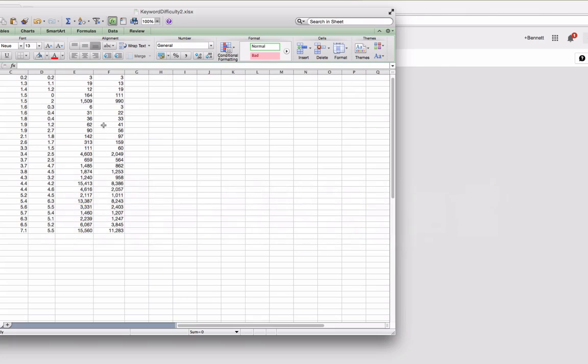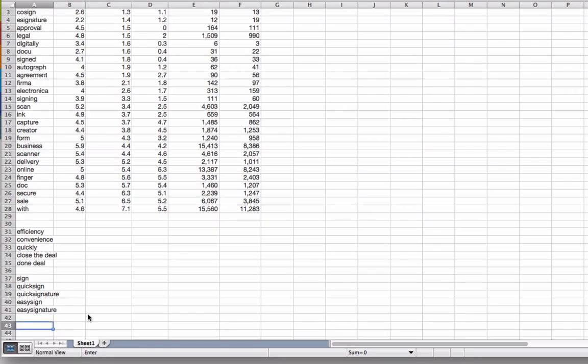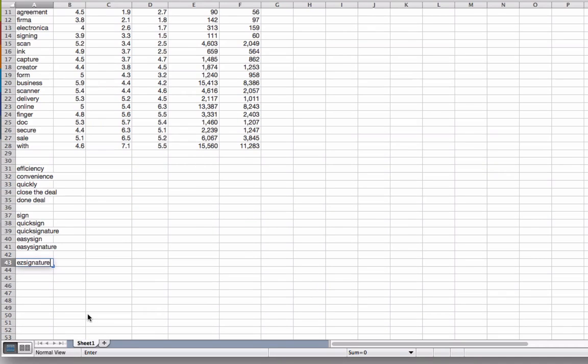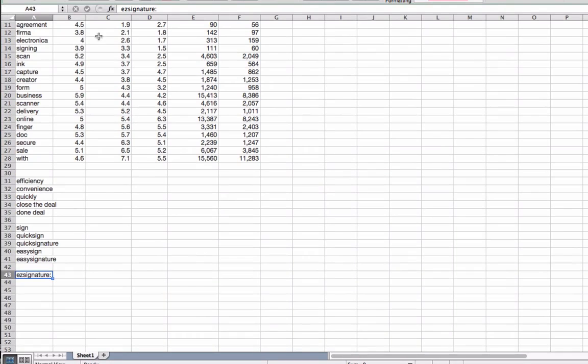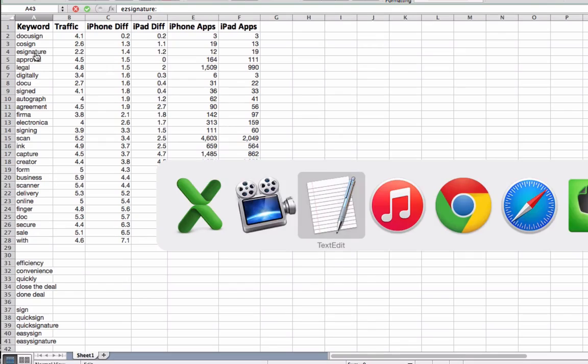So I think for the purposes of this hypothetical demo video, I'm going to go with Easy Signature as the brand, the main brand, and I'm going to just add a colon. And I'm just going to add some kind of description that will focus on keywords that I have here and help describe the app. So if someone was to read the title, they would have a fairly strong idea of what my app was all about.